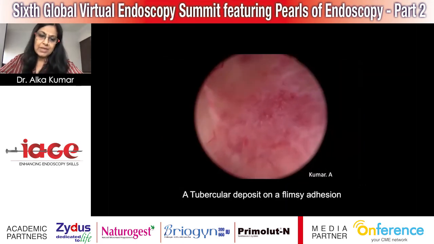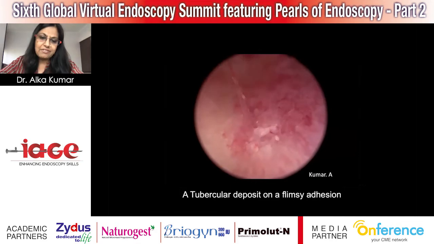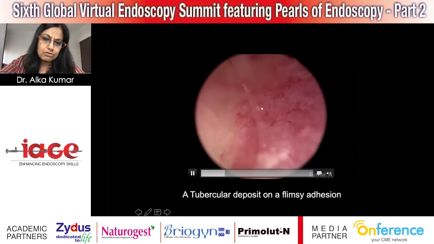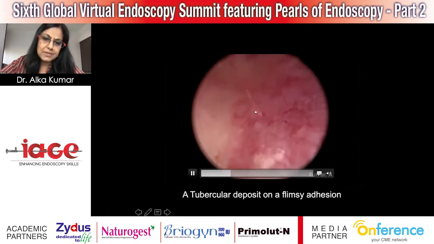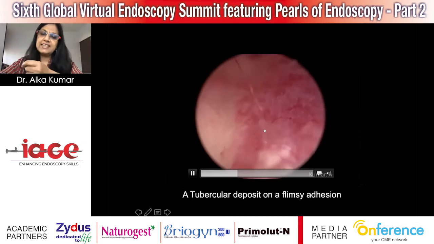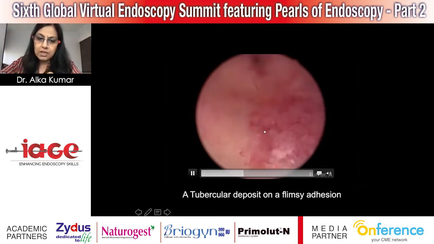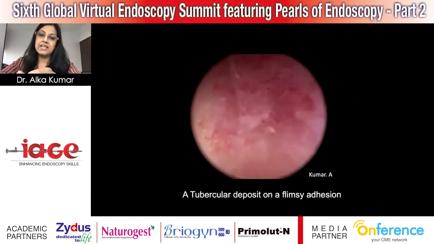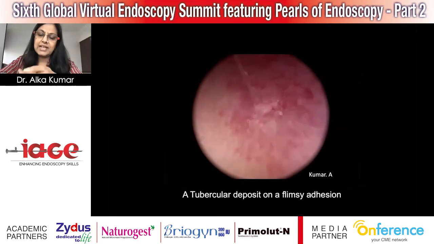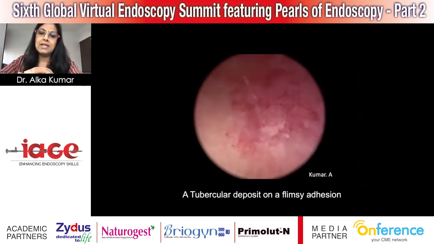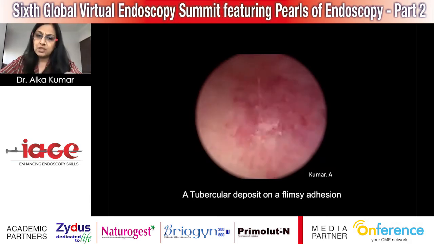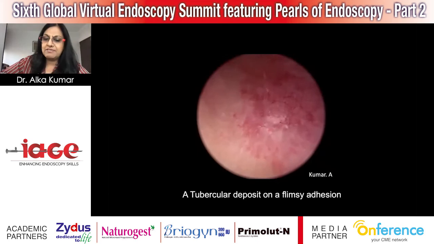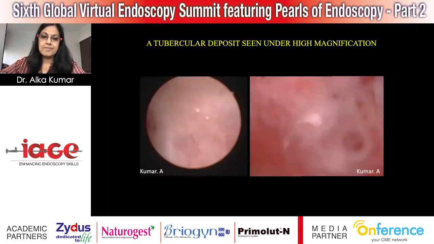This is another video, because what is going to happen is that these are flimsy adhesion bands, and you can see here, this is the tubercular deposit. This is also a deposit impregnated on the flimsy adhesion band. So these are the kind of findings. If our flow rates are high, they are going to be washed away. So it is very important that when we start to do hysteroscopy for a suspected case of genital tuberculosis, we keep our flow rates to the lowest possible figure, so that we get to see the anatomical landmarks, but at the same time, we don't lose out on these pathognomonic features of endometrial tuberculosis.